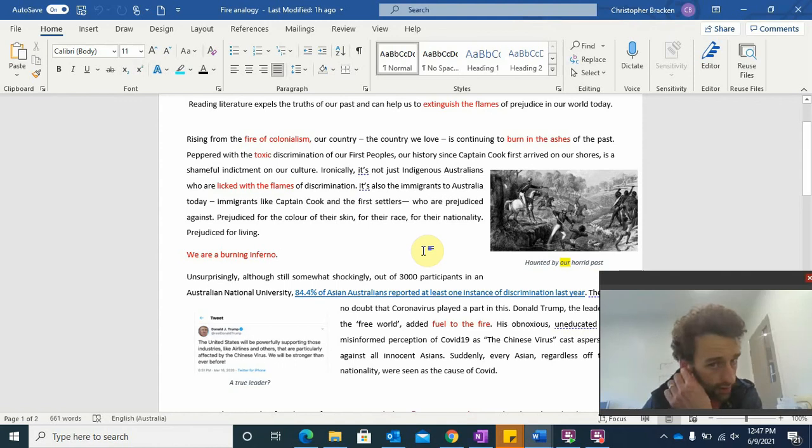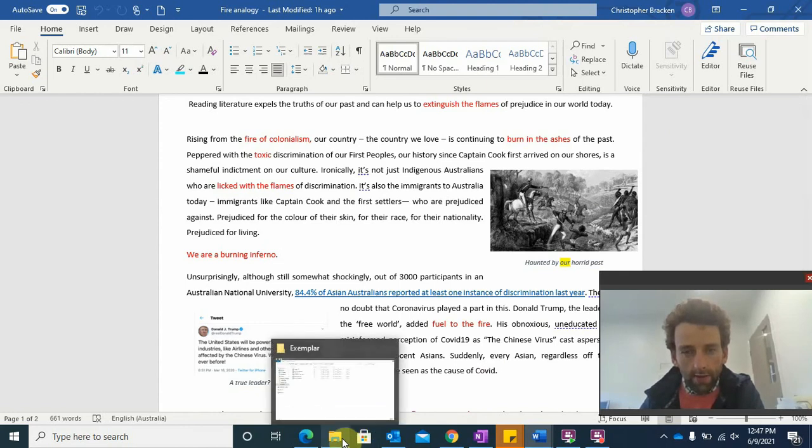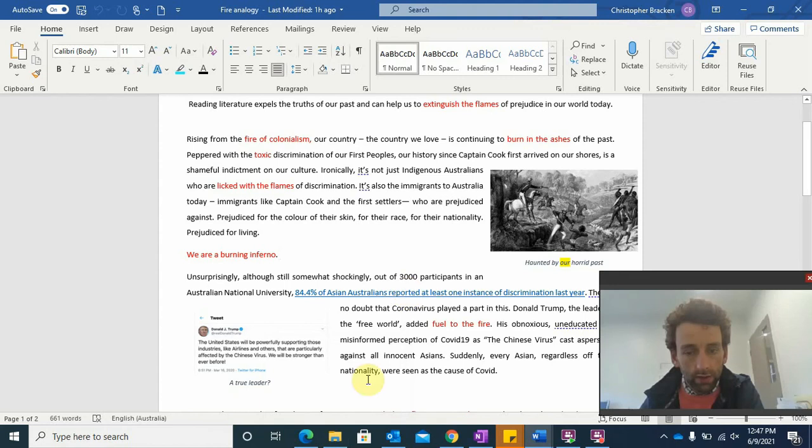So that introduction there, just looking at it from the perspective of that fire analogy, we can see how we can instantly hook in a reader by having an interesting, engaging, insightful metaphor, an extended metaphor, to engage them. And that is something that will continue throughout.